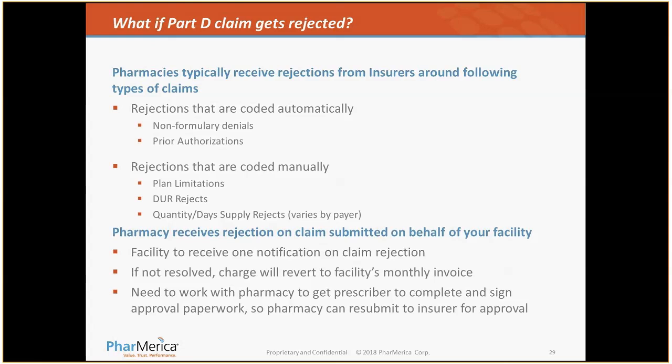So if the pharmacy receives a rejection on a submitted claim on behalf of your facility, we will contact the facility to give one notification of the claim rejection. If it's not resolved, the charge will revert back to the facility monthly invoices. The facility would need to work with the pharmacy to get the prescriber to complete and sign the approval paperwork so the pharmacy can resubmit the claim for the insurer. This is just the basic step if we get a Med-D plan denial: the facility receives one notification.